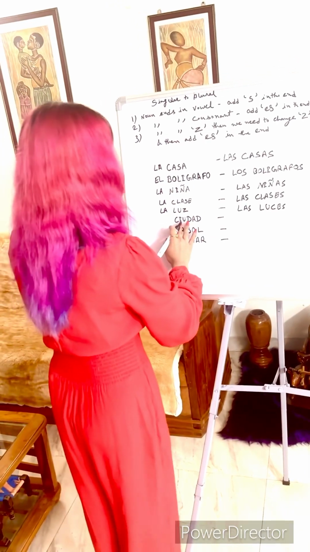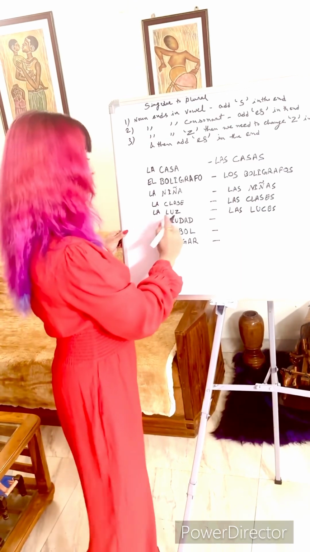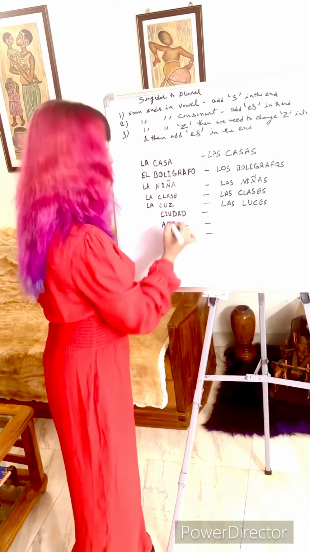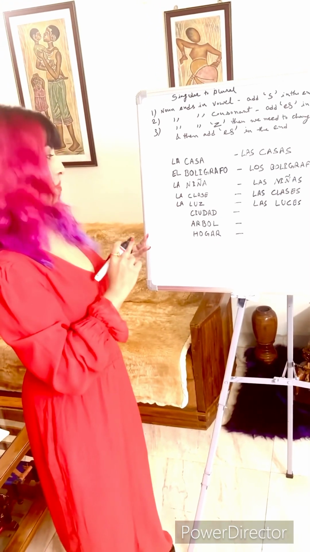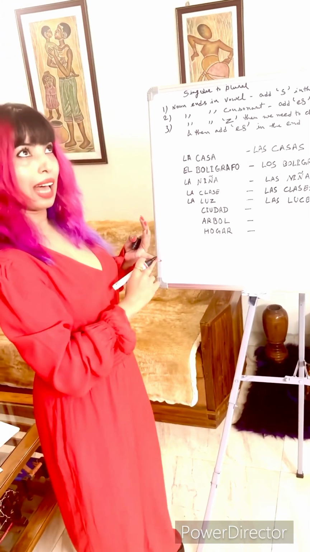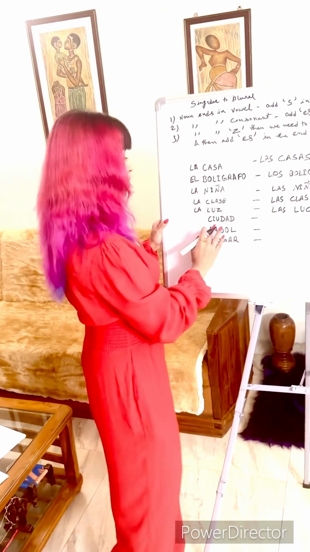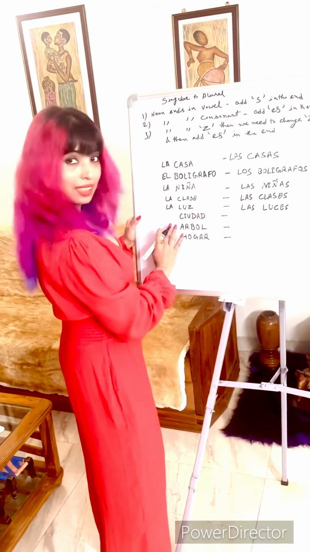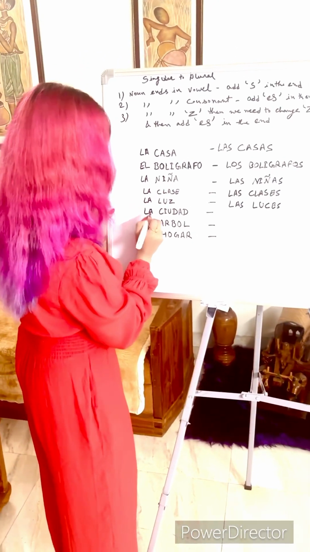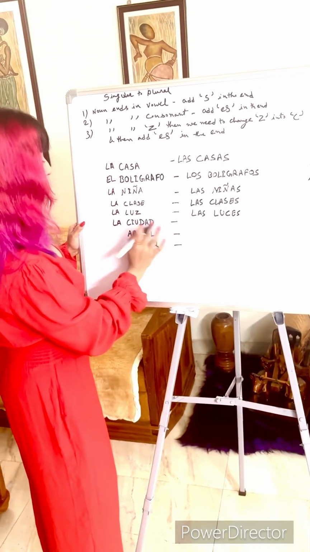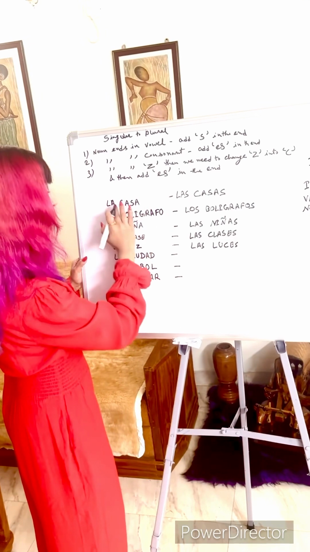Now next word is ciudad. And again remember, I have told you the words that end in sión, dad, tud, tad, umbre are feminine. So ciudad is again feminine. So it is la ciudad. Ciudad means city. Luz means light. Clase means class. Niña means girl child. Bolígrafo means pen.